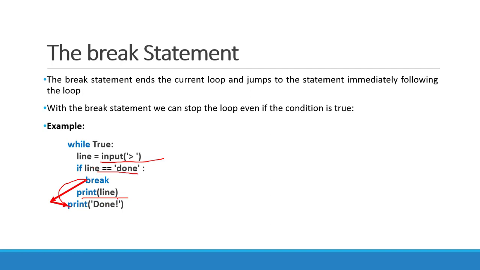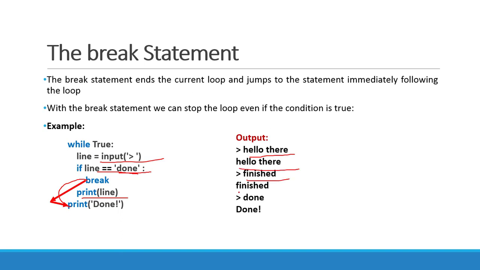So for example, the output of this example is, first of all, the user enters hello there. So hello there is not a done string, so hello there is printed. After that, the user entered finished. So finished is also printed, and when the user entered done, then the break statement will jump out of the loop and print done. So the break statement is often used to jump out of the loop even if the condition is true.